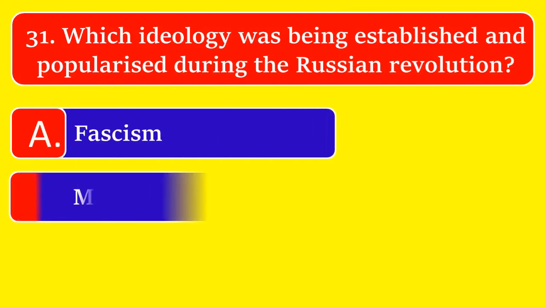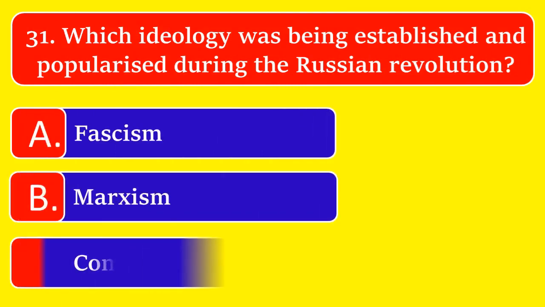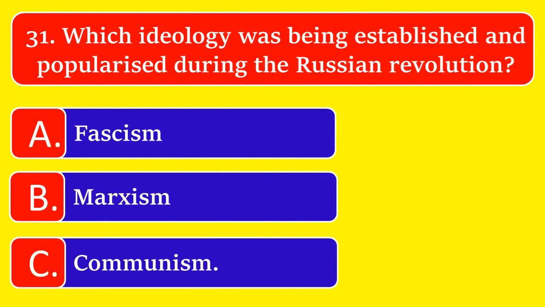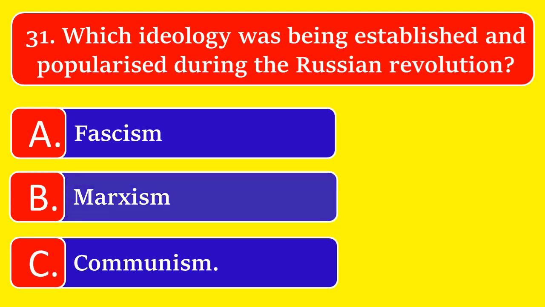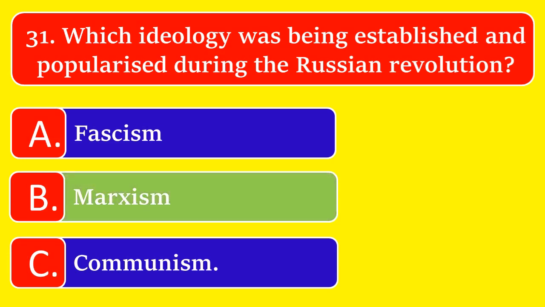Which ideology was being established and popularized during the Russian Revolution? Option A, fascism. Option B, Marxism. Or option C, communism. The great answer is option B, Marxism.